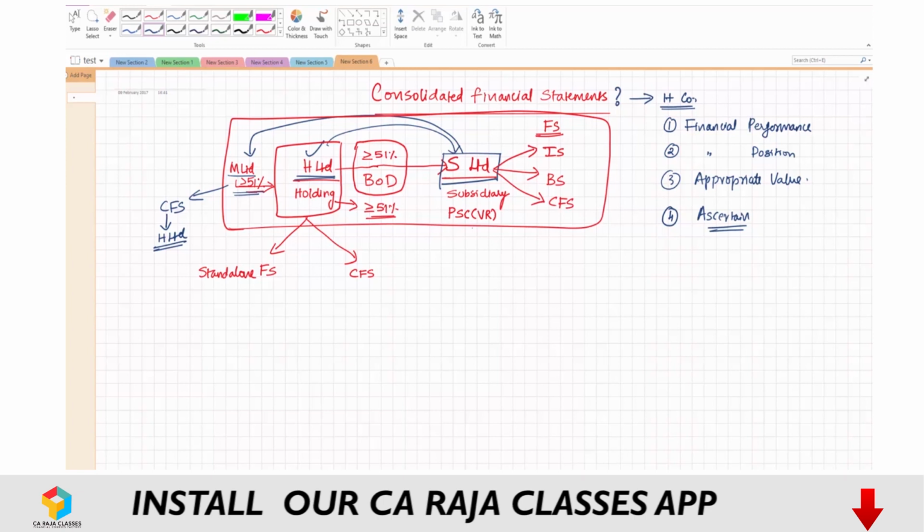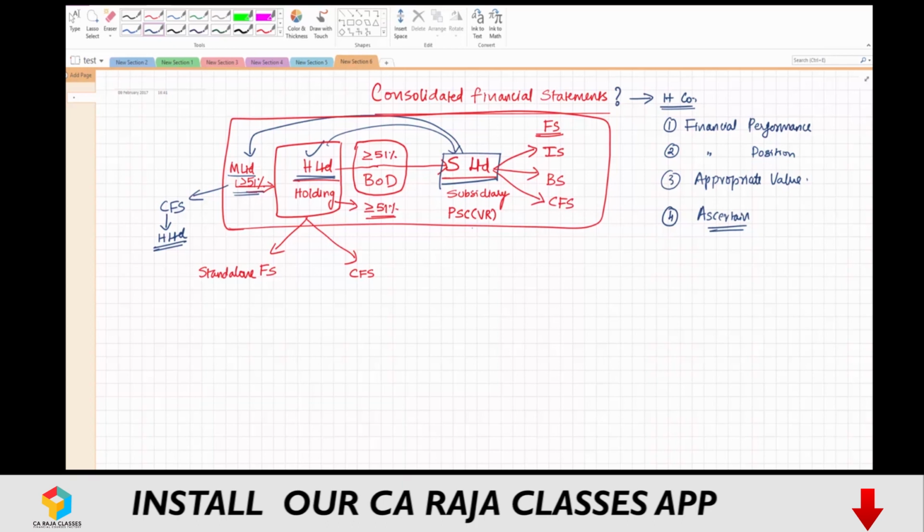In the next session, we'll take an example to understand this holding and subsidiary relationship even better.